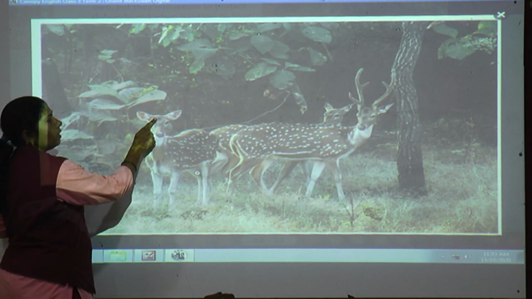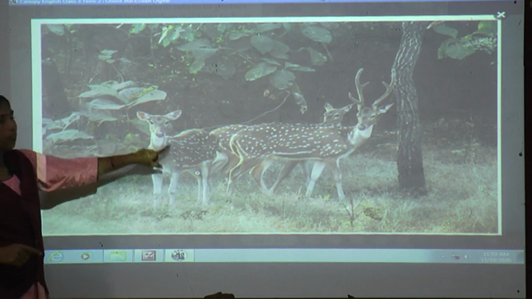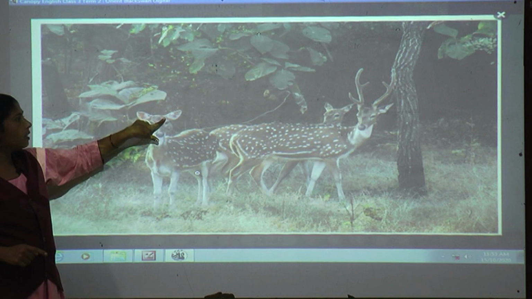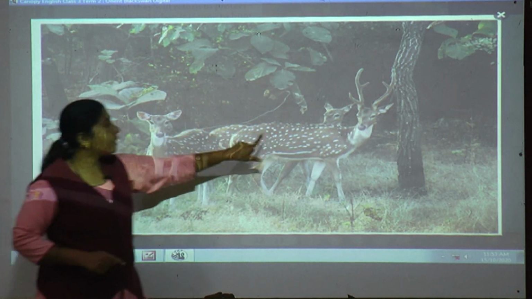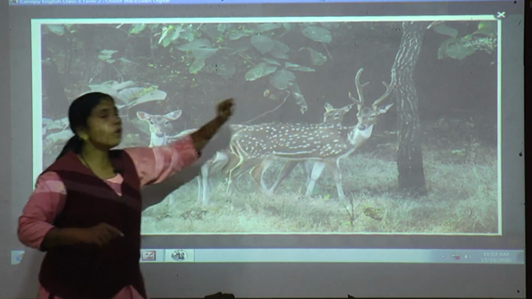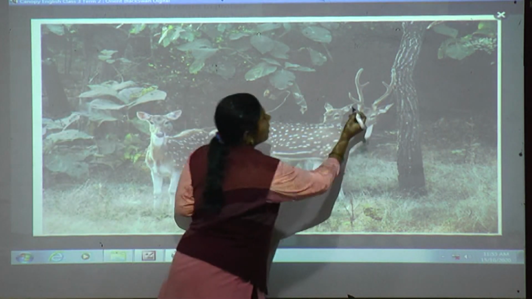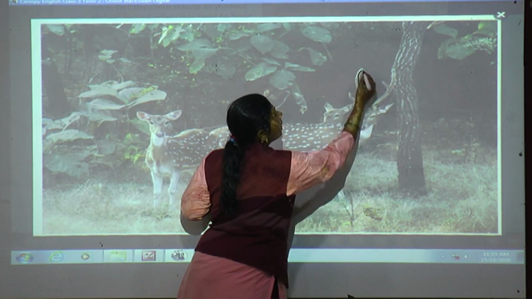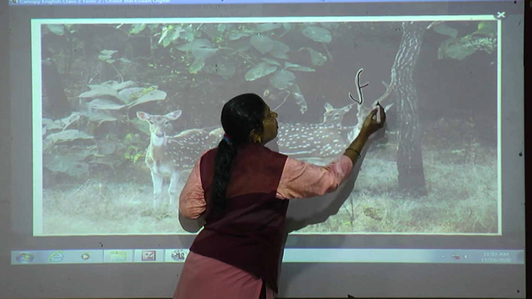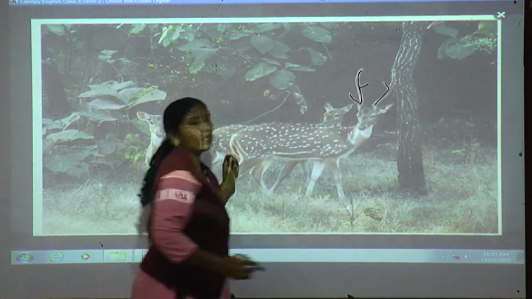Can we see antlers on this one? No. What they have on their head is called antlers. Students, what is that? It is called antlers. Horns are there on their head, so it is nothing but antlers.